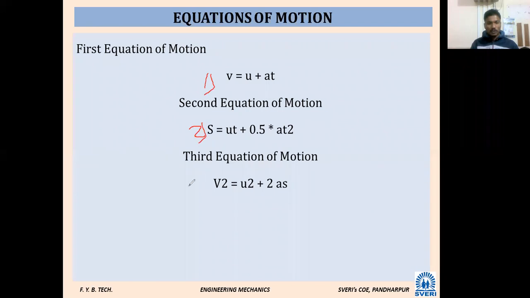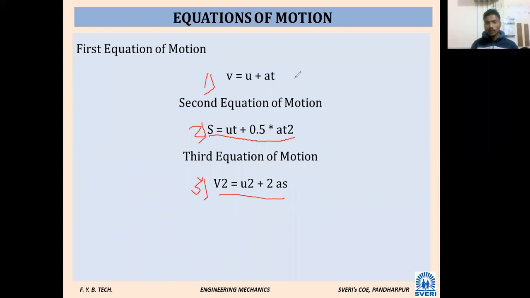Okay, so which is the first equation of motion? V is equal to U plus AT. The second equation is S equals UT plus 1 half AT square. The third is V square is equal to U square plus 2AS.